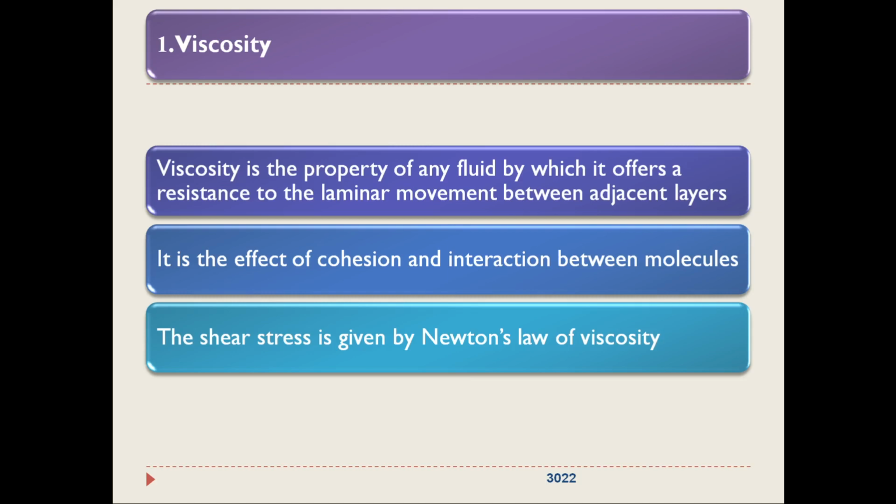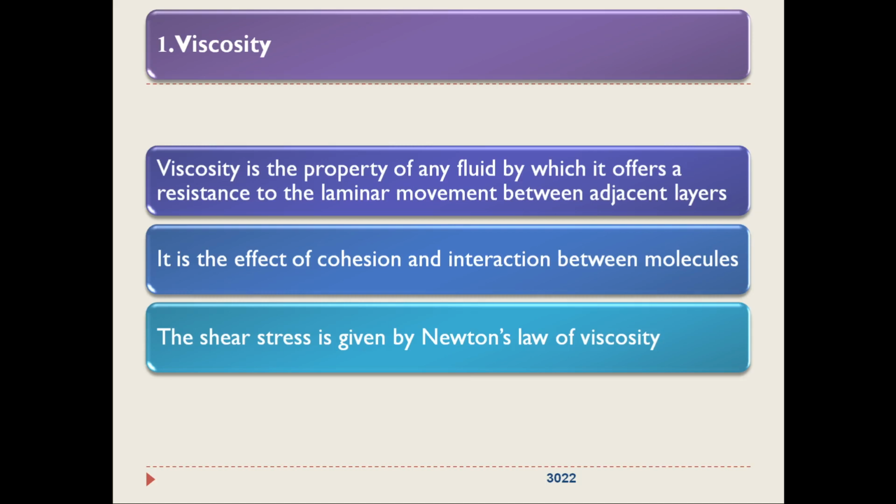Whenever there is a resistance between these adjacent layers, the flow will get affected. That property by which the fluid resists its flow, or the movement of one layer over the other, is termed viscosity. It is also known as dynamic viscosity. We'll come into that.